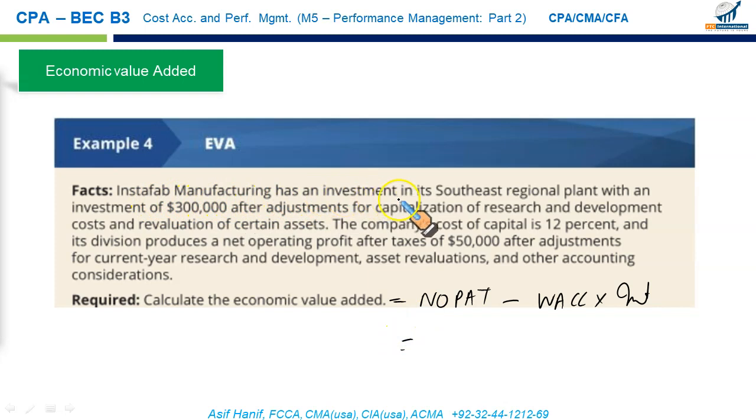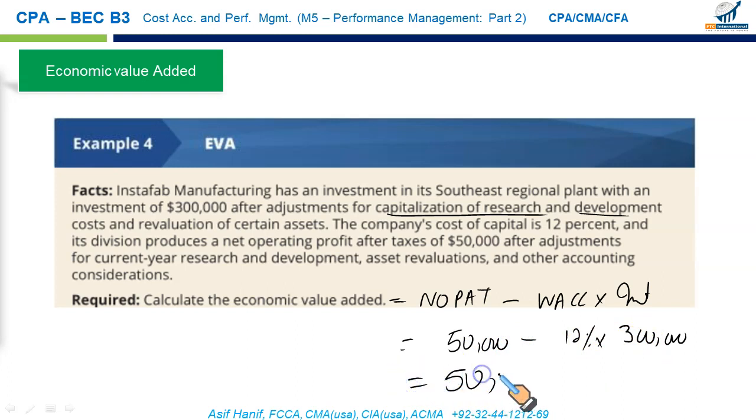InstaFab Manufacturing has an investment in its Southeast regional plant of $300,000. After adjustments for capitalization and all that we just discussed briefly, they will already have been made. You just have to take the numbers. The company's cost of capital is 12% and its division produces a net operating profit after taxes, NOPAT, of $50,000. So $50,000 less 12% of 300,000, which is 36,000. So 50 less 36, economic value added is 14,000.